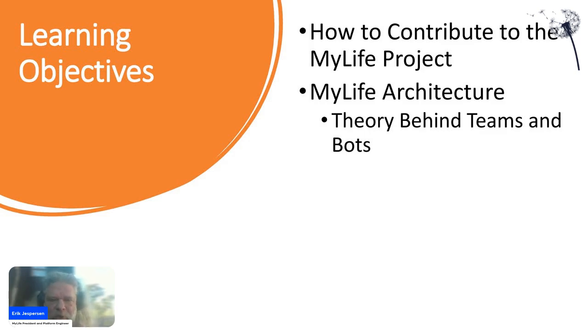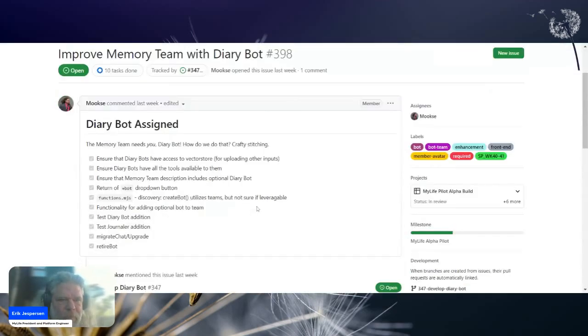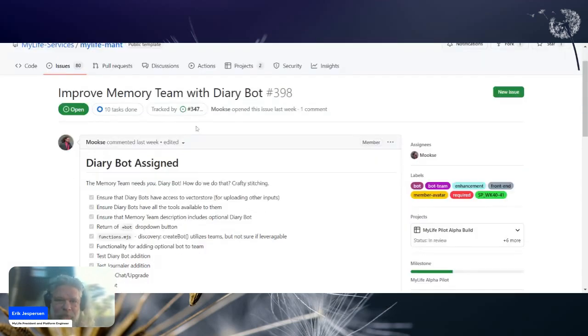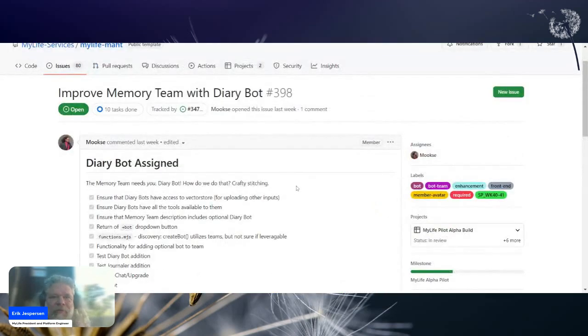Okay, so we're, as usual, going to start with the GitHub repository. So I'm just moving over there. The one we're working with today is issue. This is everything that you'll see here in any of the code that I'm going to show you during the presentation of how we solved this last leg of adding the diary bot to a team, as you'll see here, is in the newest code base and has been uploaded as 347.